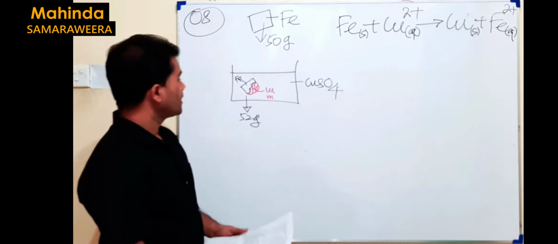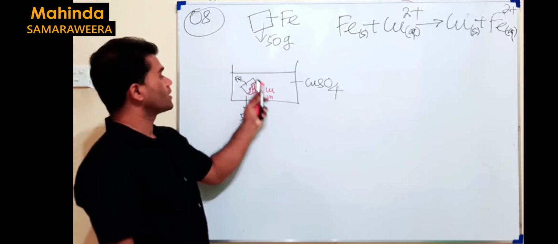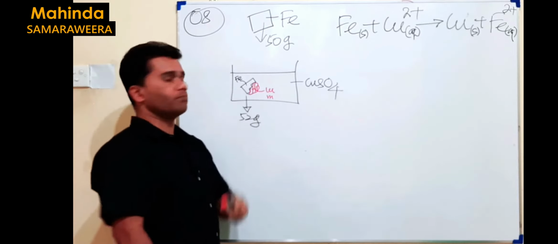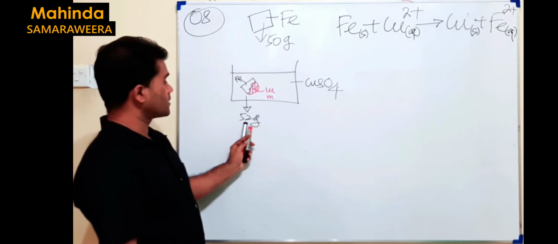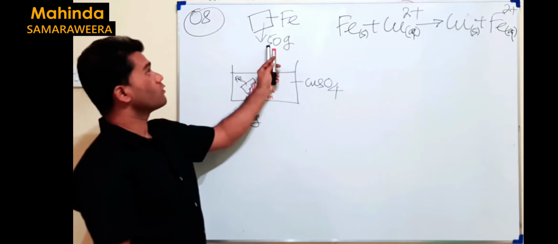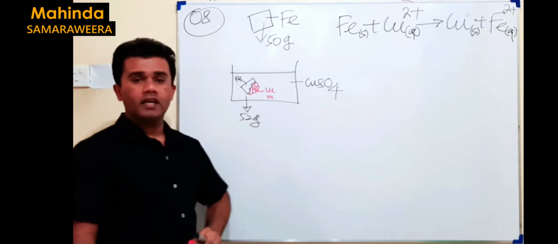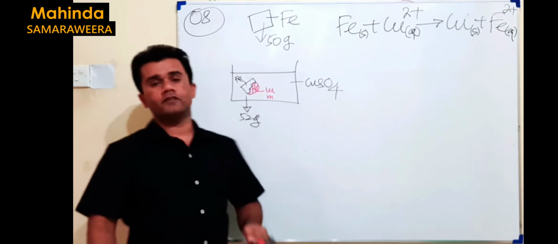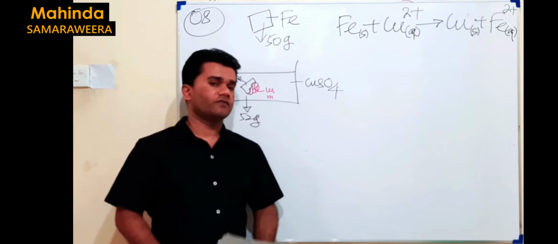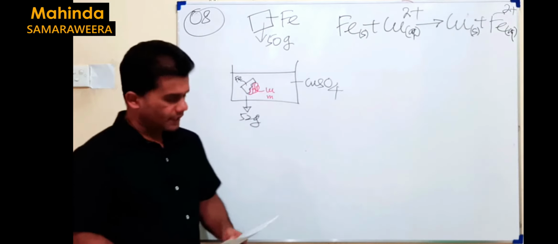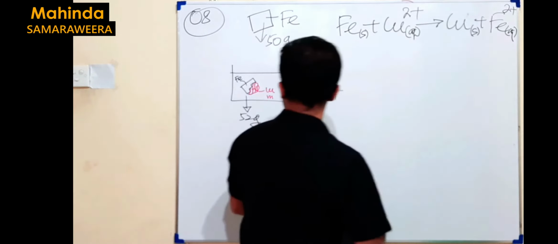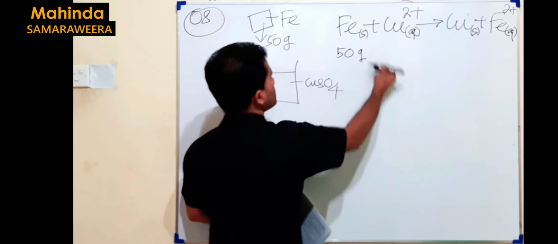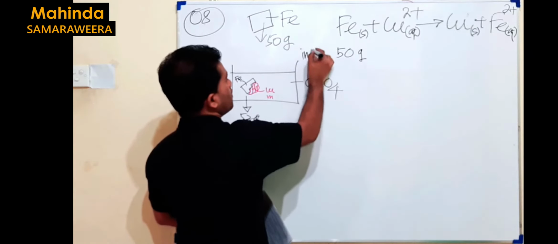You know why? Because this is not Fe completely. It is Fe plus copper. Then you can't just subtract mass of Fe from mass of Fe and copper to get the mass of copper deposited, because relative molecular masses of these two elements are different here. So then how do we get it? Right, this is how we can simplify this. I get the initial mass of Fe, 50 gram. This is initial mass, right?